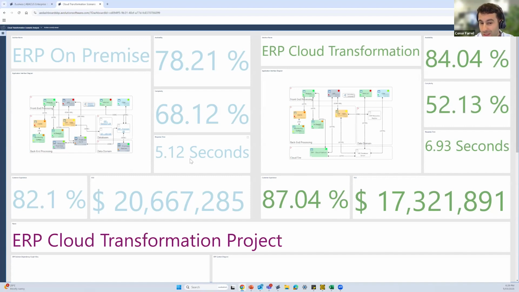Then we could look at maybe our response time. So while that has increased slightly, what a leadership team might be more interested in seeing is a total cost of ownership. So this calculation would have gone through our financial simulator that would have shown operating expenditure, capital expenditure, potentially the total number of employees. Again, completely customizable according to what you want to include in that calculation. But it just starts to give us an idea of how we can get better insight into how we'll get to our future state and what will be required from a knowledge perspective to get there, and how it will either be a positive move or a negative move for us moving forward.